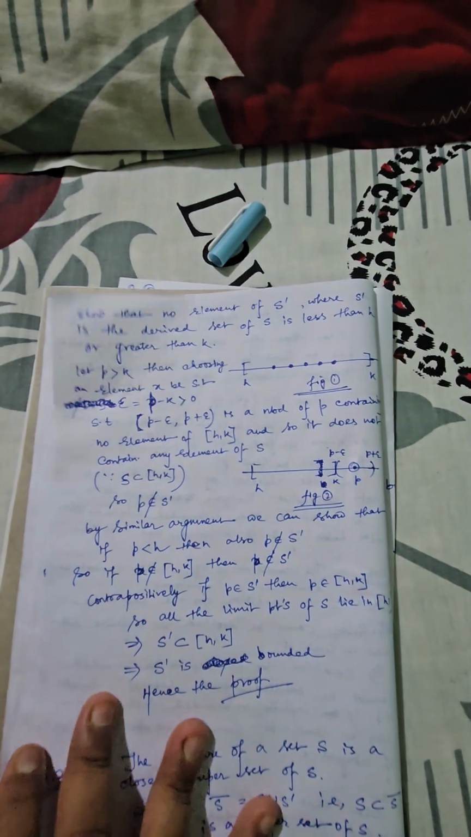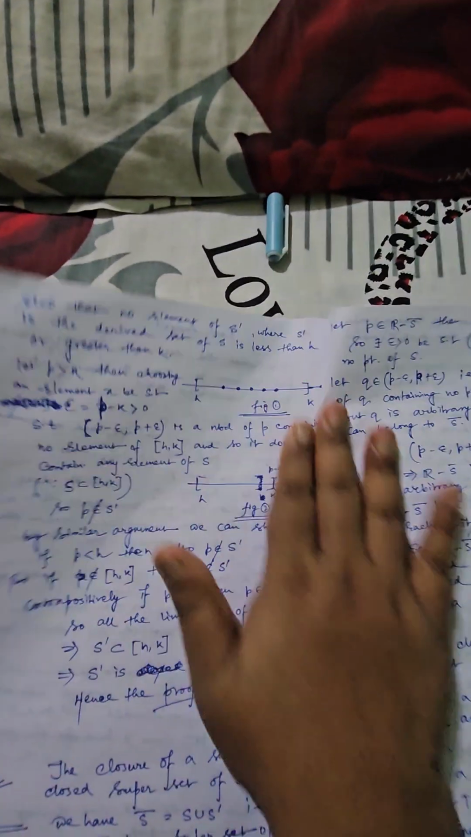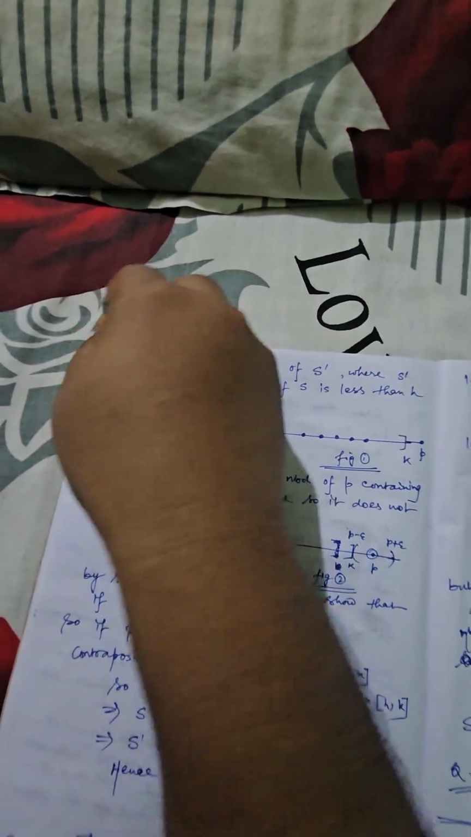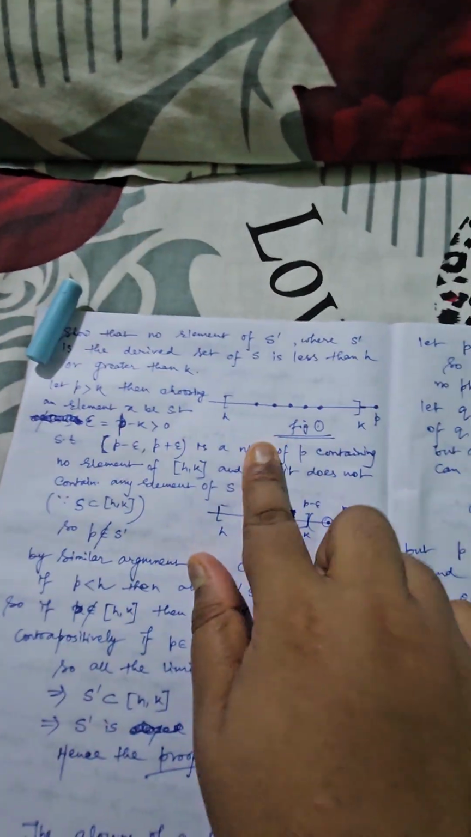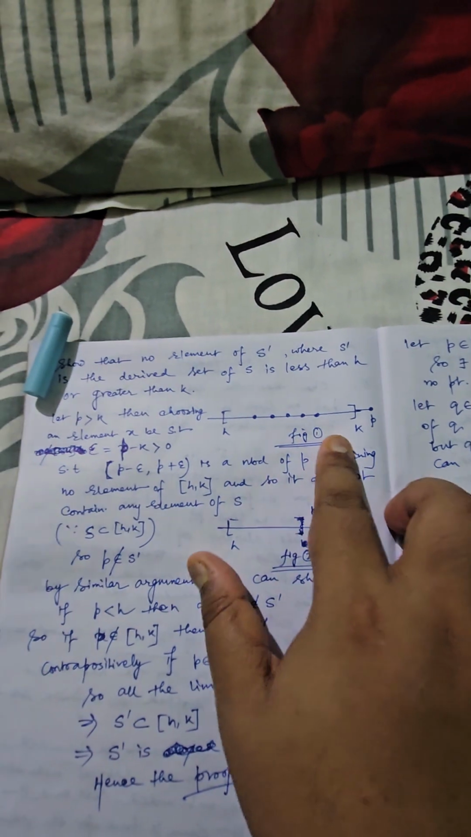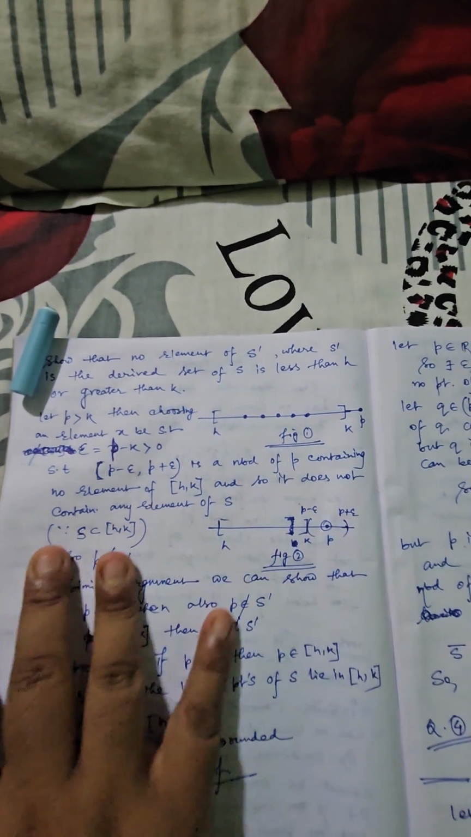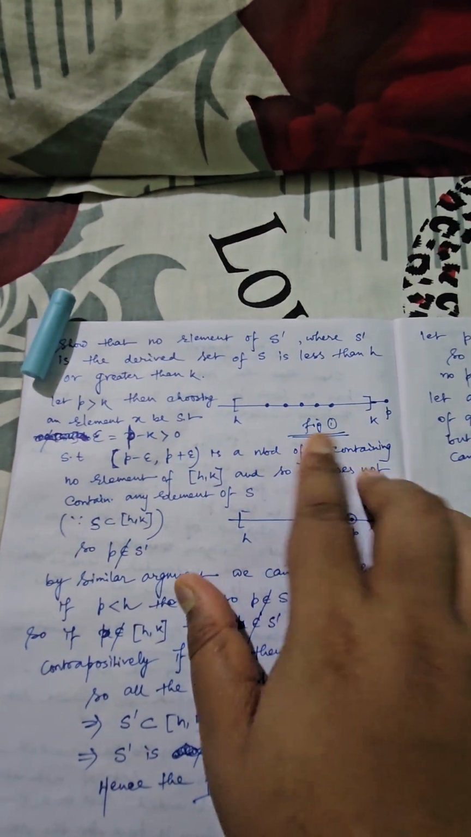Here I have drawn, let me show you the figure properly, otherwise you may not understand. Here you can see I have drawn a line diagram. Obviously in this line diagram you can understand a certain interval [h, k] is shown, and there exists a point which is lying outside of this interval. So as per my diagram, p is greater than k.